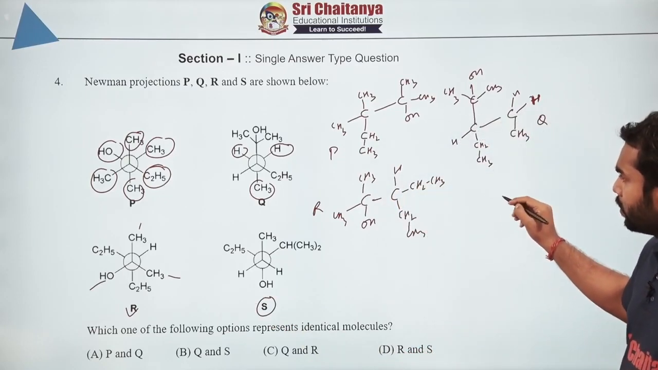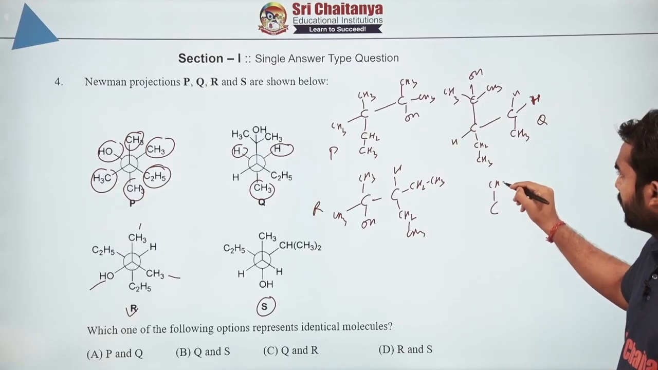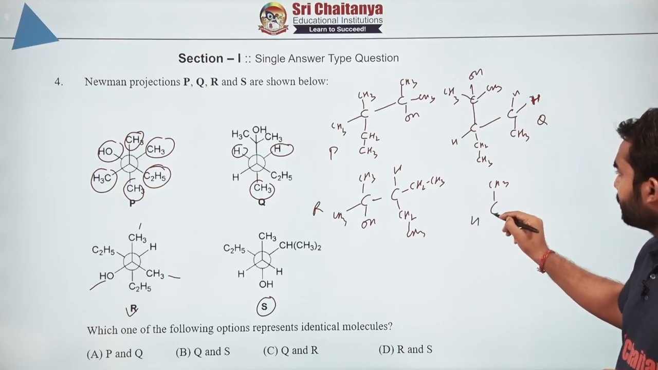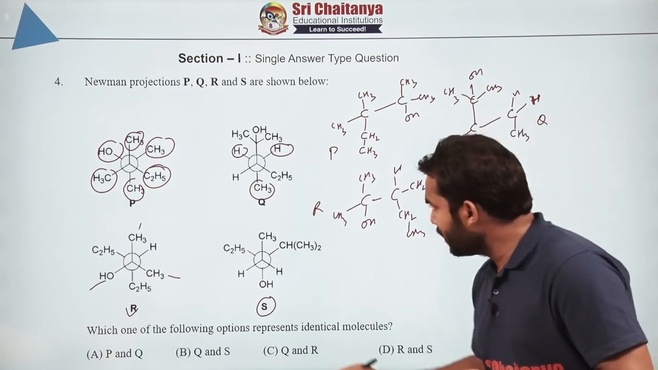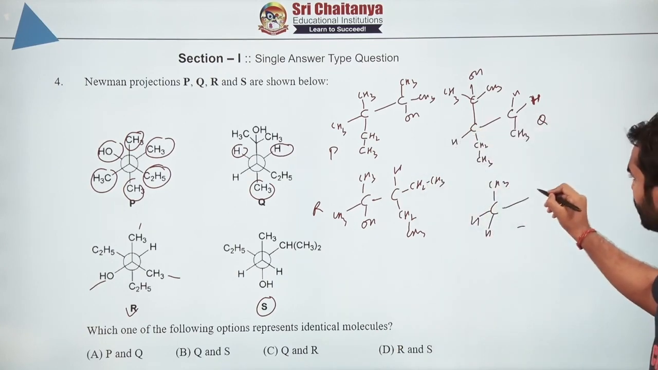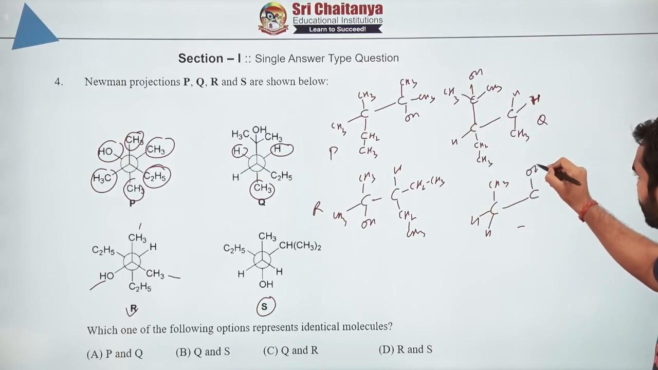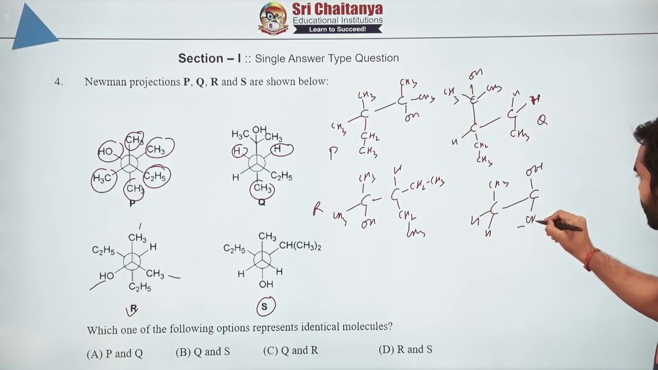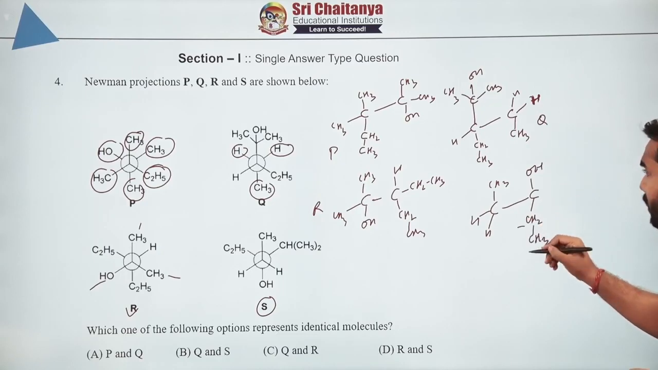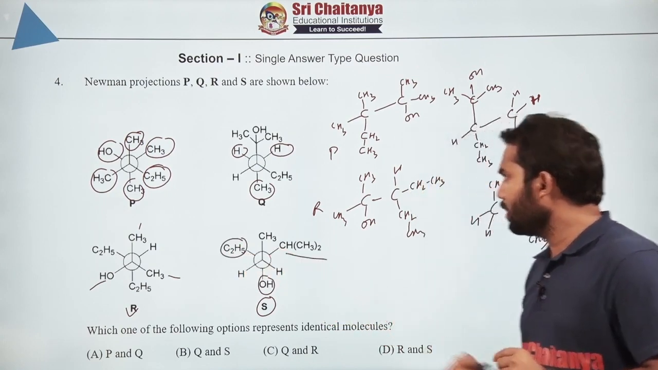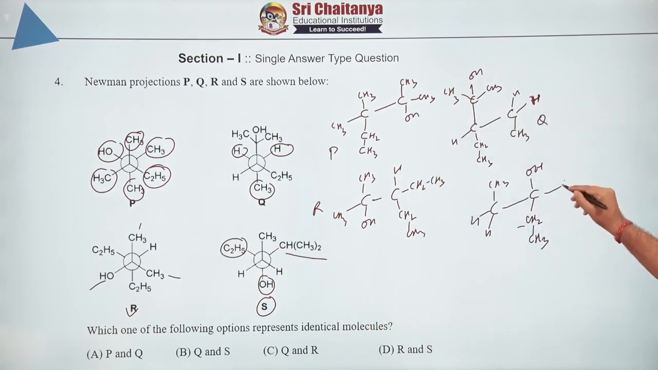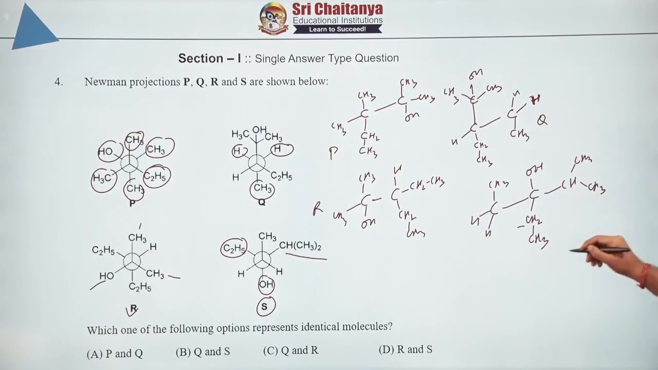The last structure is, front one is having 1 CH3 with 2 hydrogen, and the rear one is having 1 OH, 1 C2H5, that means CH2 CH3, right, and the third one is isopropyl group, which is CH, and then there is a branching CH3 and CH3, right. So this is S.